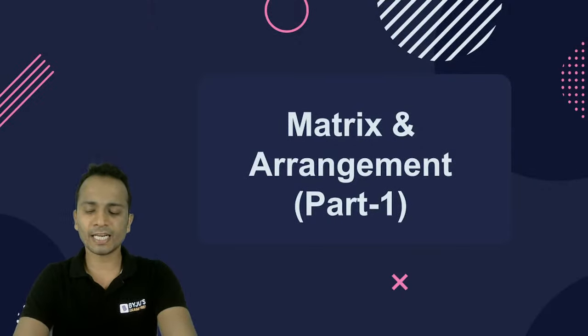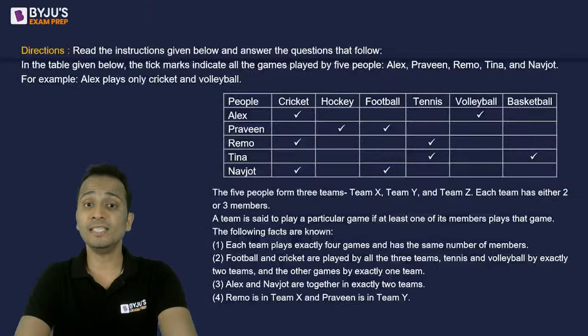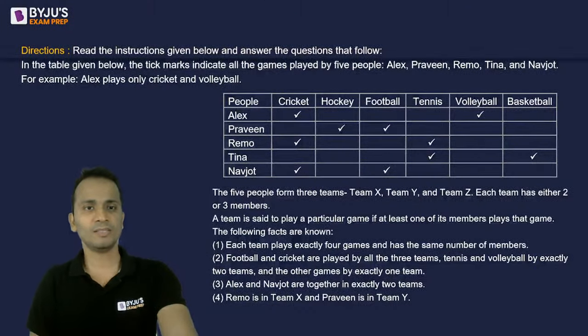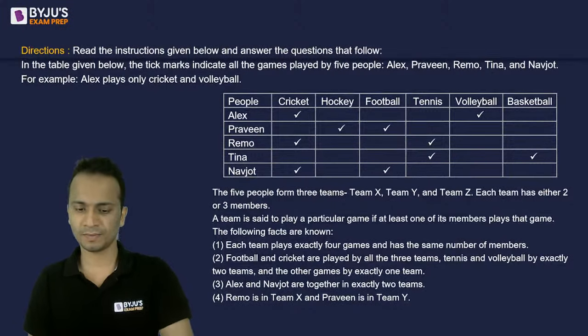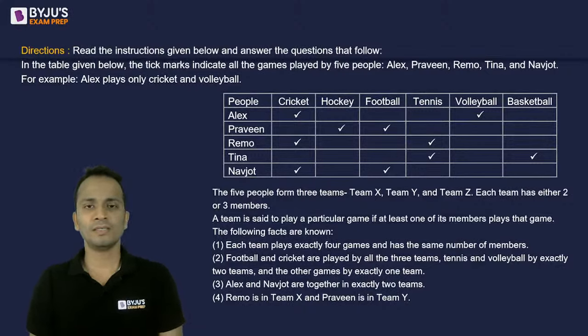So the entire data is on your screen now. Be careful while you are dealing with this data. I'll read the data for all of you. In case you have any confusion in any of the statements, you can ask me to explain that statement.